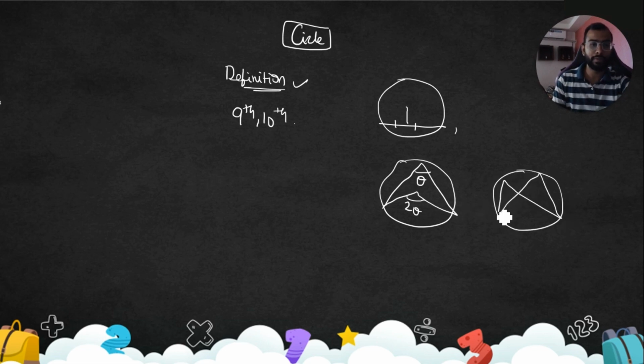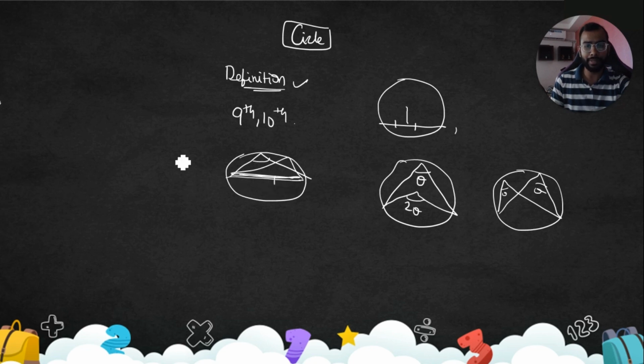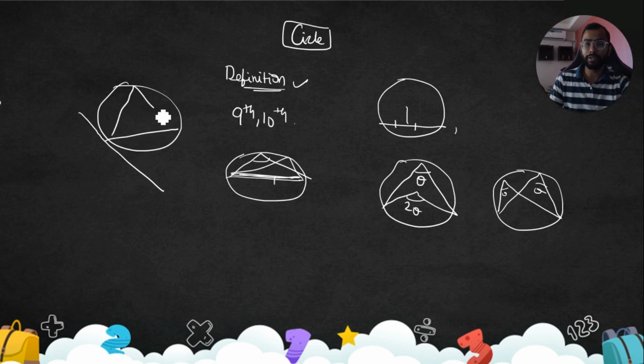Angle in a semicircle is 90 degrees, this is the diameter. Next, the angle subtended by a chord at the point of contact and the tangent are both the same. So these are a few things which we have seen.